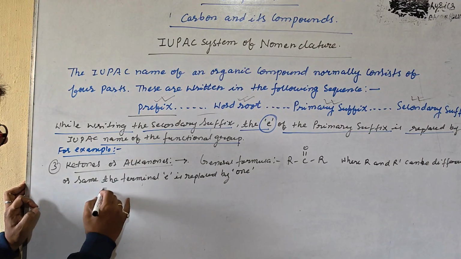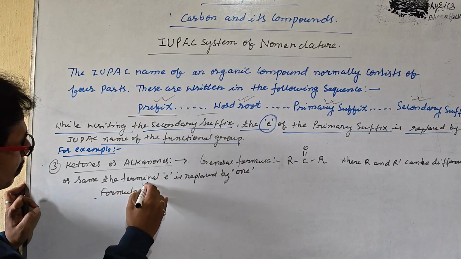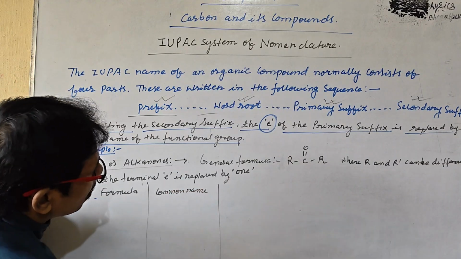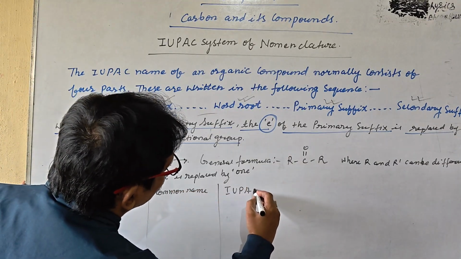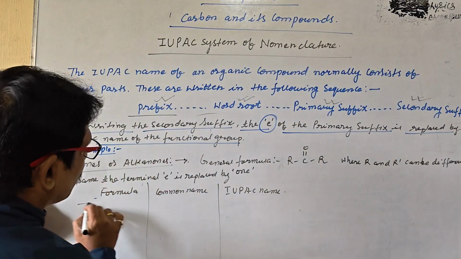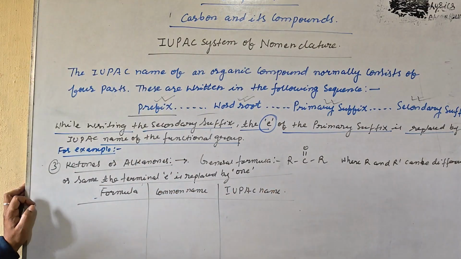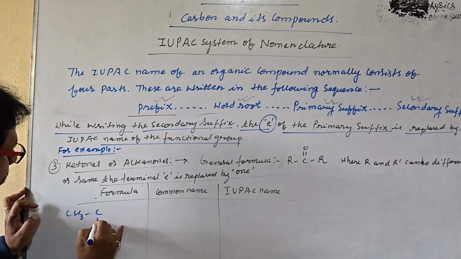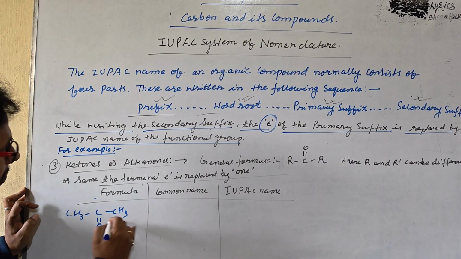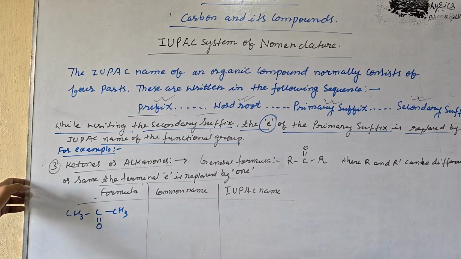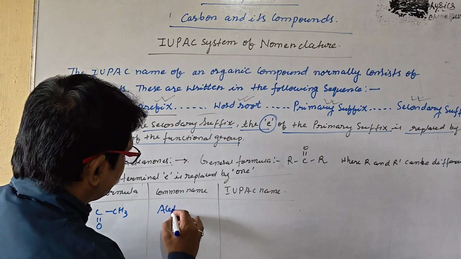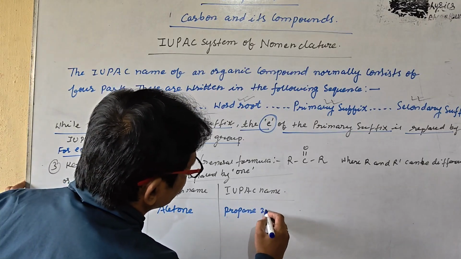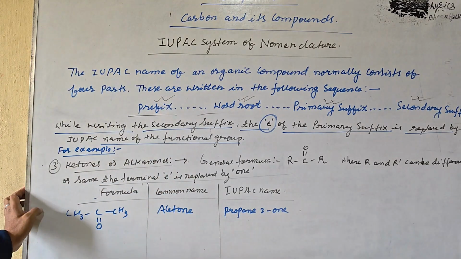Again you write the formula, common name, IUPAC name. So CH3COCH3. This is the acetone, and the IUPAC name is propan-2-one.